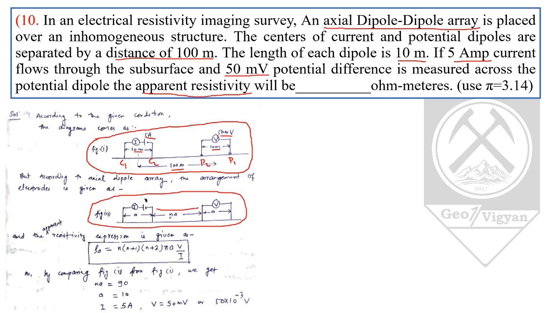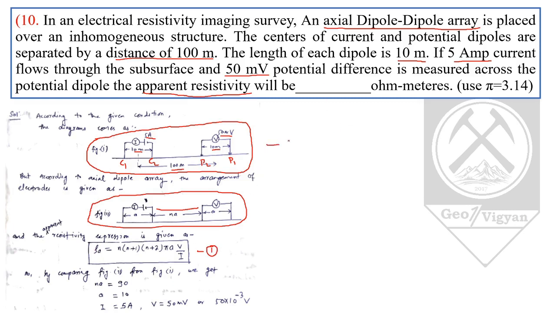Here it is given as Na, from the C2 current electrode to the P1 potential electrode, and the apparent resistivity expression is given by rho A. This is apparent resistivity equal to n into n plus 1 into n plus 2 into pi into a into V by I. With the help of this equation, we will calculate the apparent resistivity of the axial dipole array.